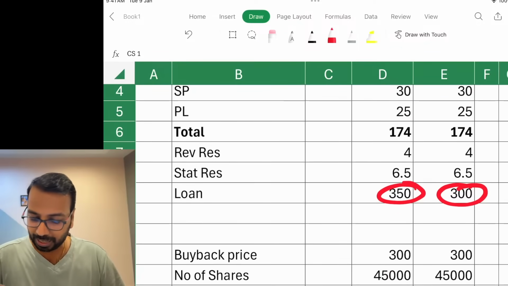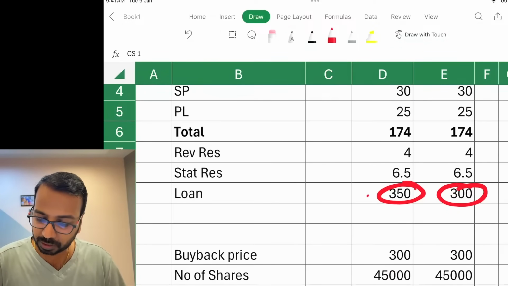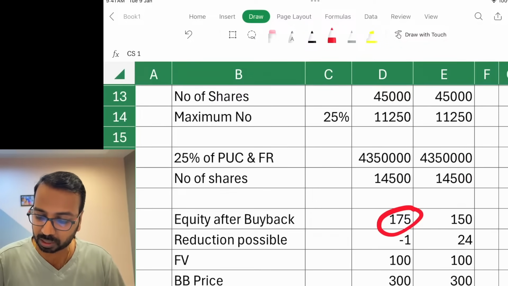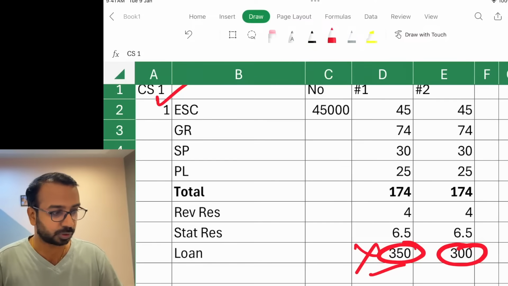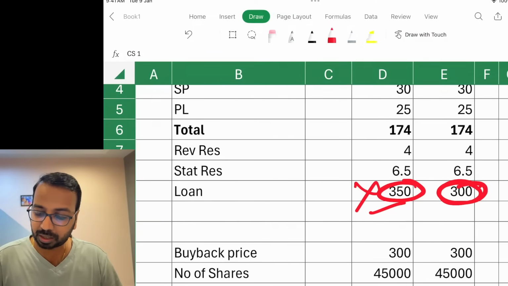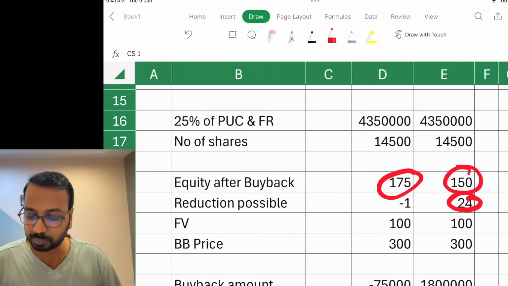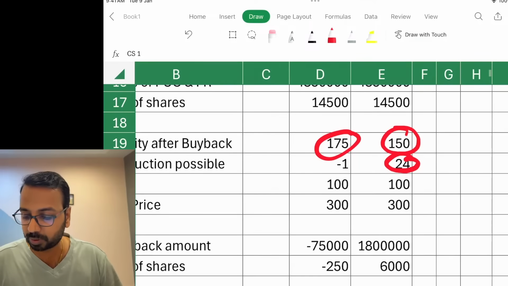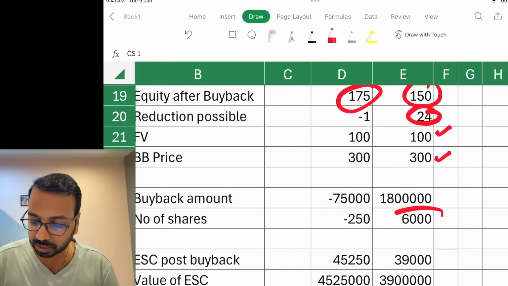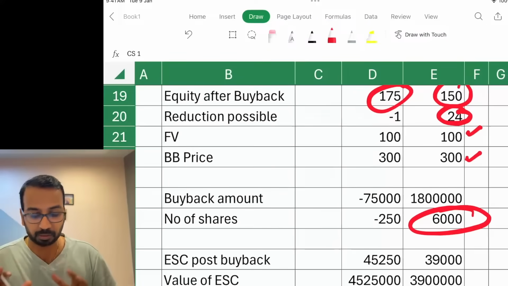Now as you solve it, you'll figure out that 50% of 350 is 175, so here buyback is not possible. In the second scenario, 300, and out of 300, 150 will be the half amount and 24 can be reduced. So that 24 will be divided by the buyback price plus the CRR amount that we will be transferring. When you divide that, the number of shares that you get will be 6,000. I hope my calculation is correct.